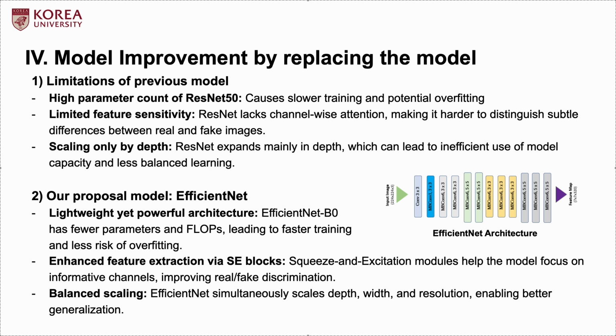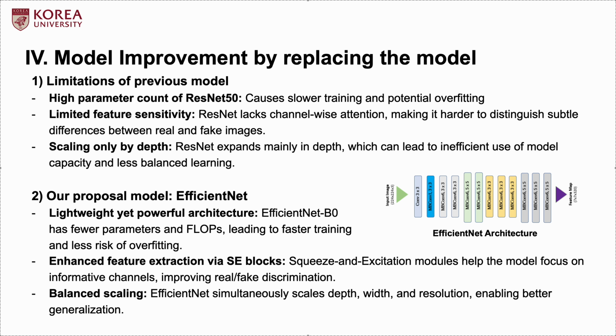First, EfficientNet is a lightweight yet highly effective architecture. It significantly reduces the number of parameters and computational cost while maintaining high accuracy. This makes it well suited for small datasets and helps reduce overfitting. Second, it incorporates squeeze and excitation blocks, enabling channel-wise attention.